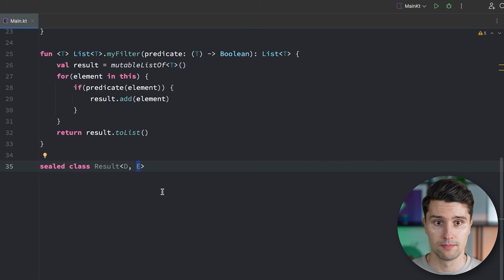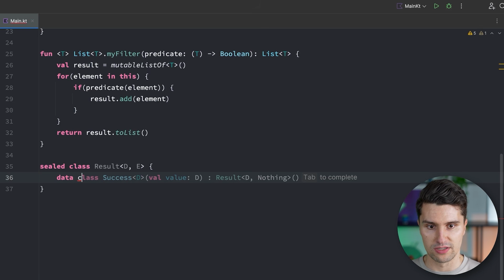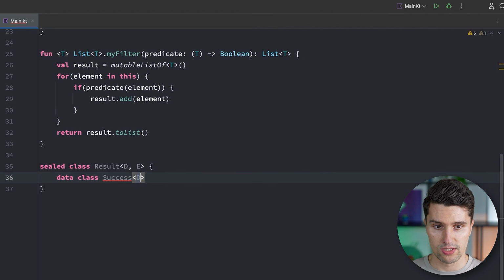Then this is a common way to implement a class that either holds a success result of something. For example, you made a call to some kind of backend server in your Android app, and that could of course succeed, so you get the valid data back from that server, or it fails with some kind of error code. If it succeeds, you maybe want to say, okay, I have a data class Success, where we say this is the specific type of data that this now holds, because multiple different endpoints, multiple different routes you access from the server might return different types of data. So this might be dynamic.